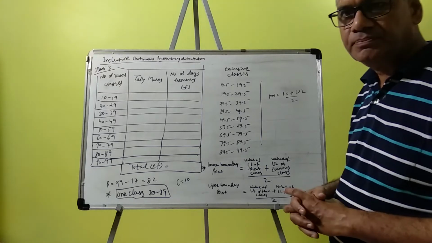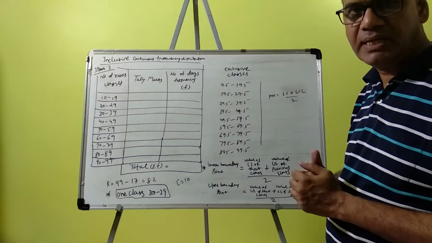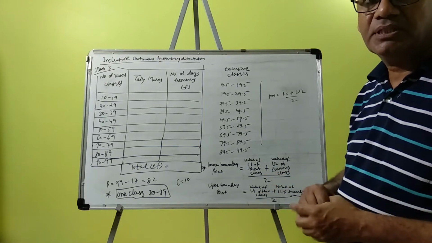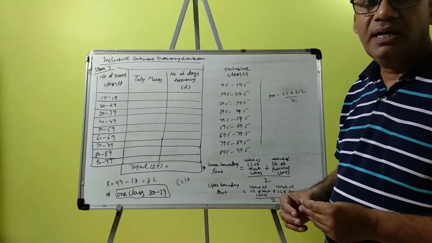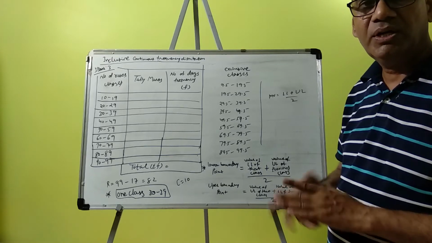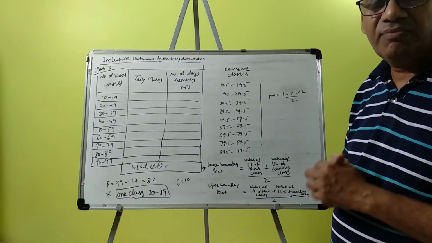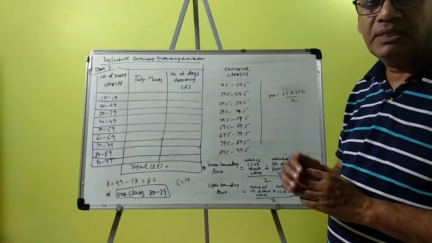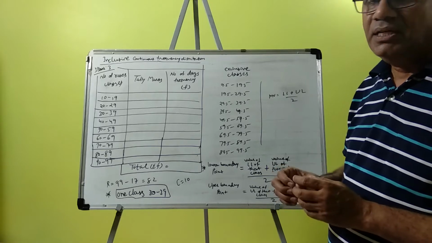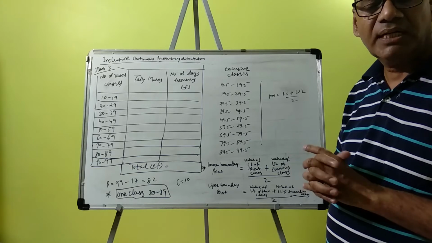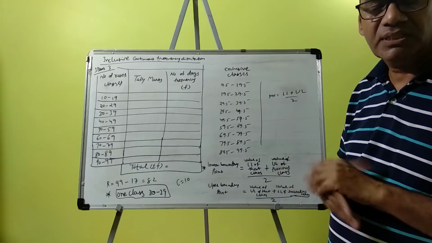Dear students, in the second chapter, Statistics, Presentation of Data. In the previous video, we discussed the meaning of classification and then classification of quantitative data. In quantitative data, we discussed discrete frequency distribution. In continuous frequency distribution, we discussed exclusive classes, exclusive frequency distribution.